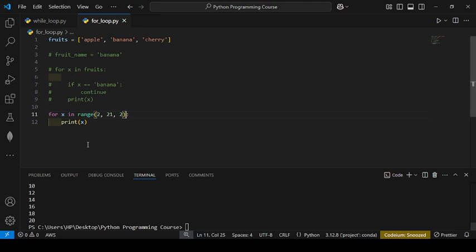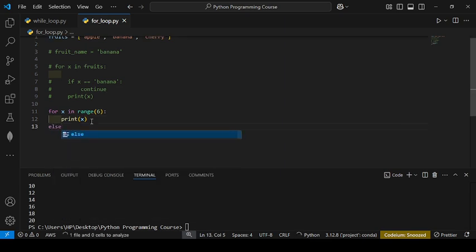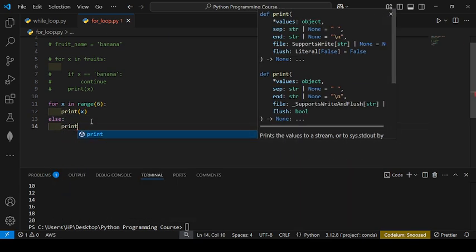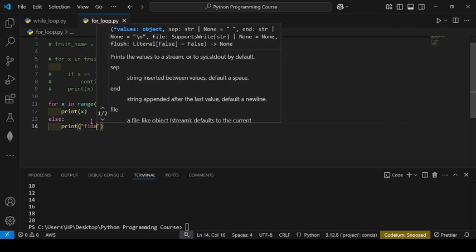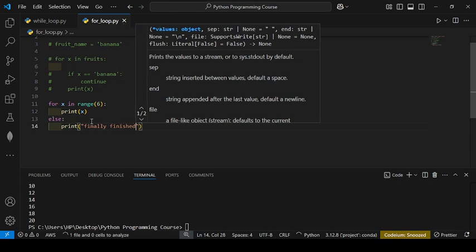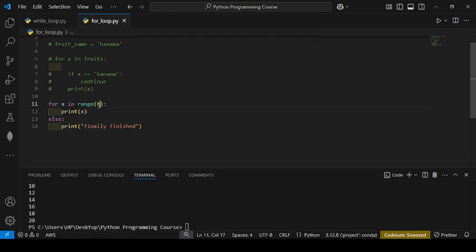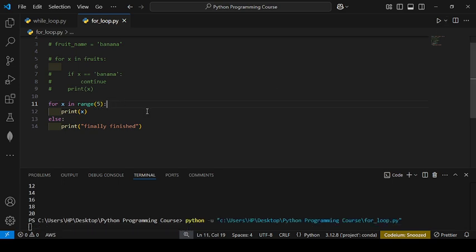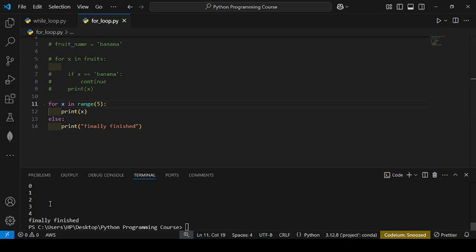So next is the else part. Change this code only. How to understand the else? You will see here else, print here finally finished. So you will get first 0, 1, 2, 3, 4, and after that it will be executed.